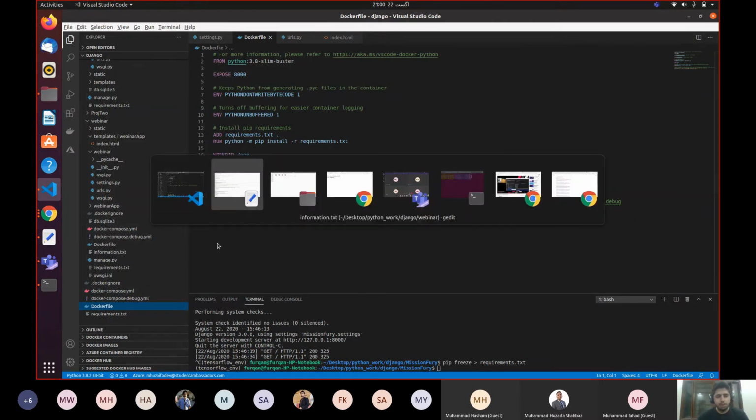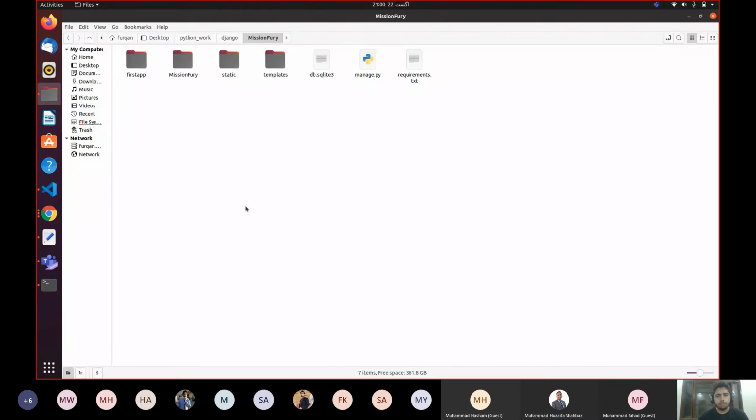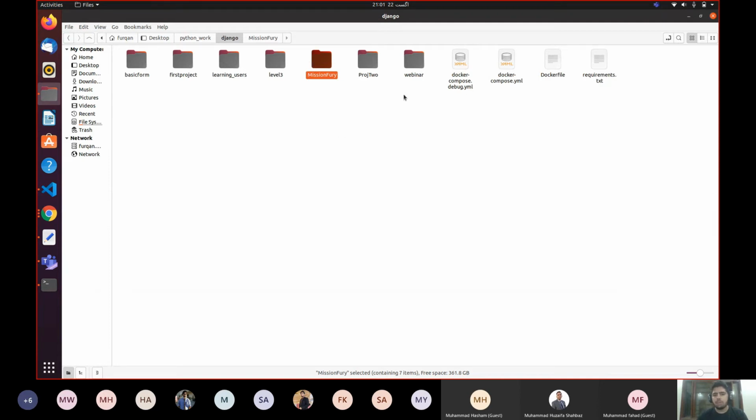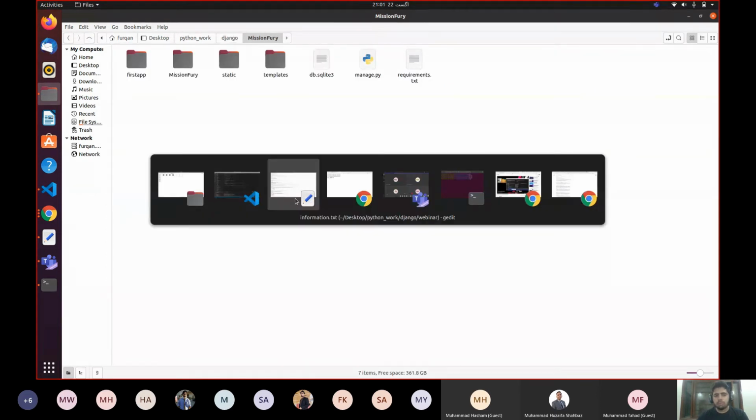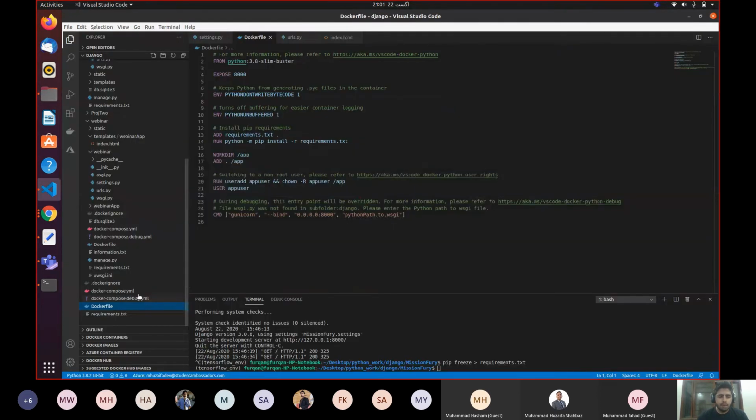So let me show you the project hierarchy from here. Are you kidding me? Oh, okay. So inside Mission Fury, we wanted to create these 4 files inside the Mission Fury, but unfortunately these 4 files are created outside our main root folder. So we will bring these 4 files inside our Mission Fury folder. Either we can bring it from this or we can bring it from here as well.